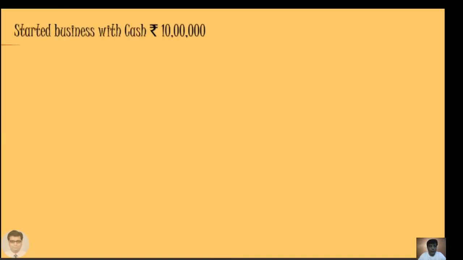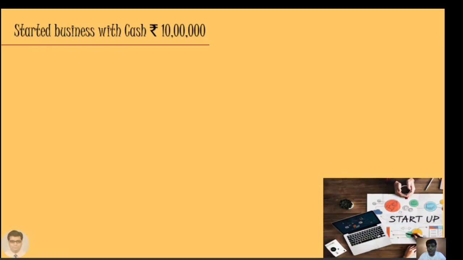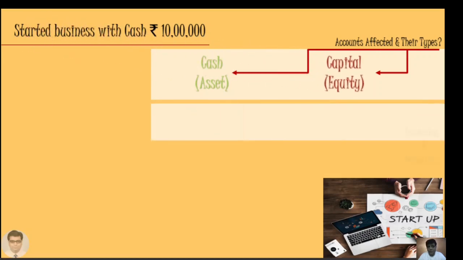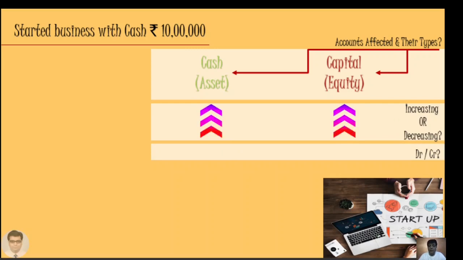One of our oldest ones started business with cash rupees 10 lakh. The first question to ask is accounts affected and their types. Cash is affected. Cash is an asset to us, and at the same time we are starting business, so our capital or equity is affected. What is happening with these accounts? Are they increasing or decreasing? Cash, which is an asset, is increasing, and at the same time the business is liable now to pay this amount to the owner, so the capital or equity is also increasing.